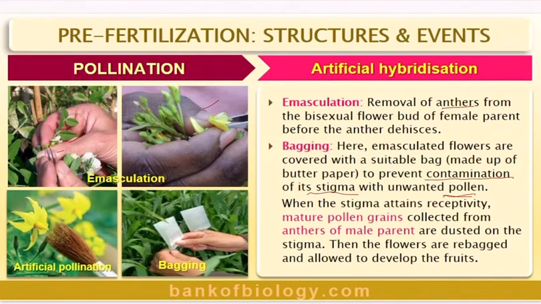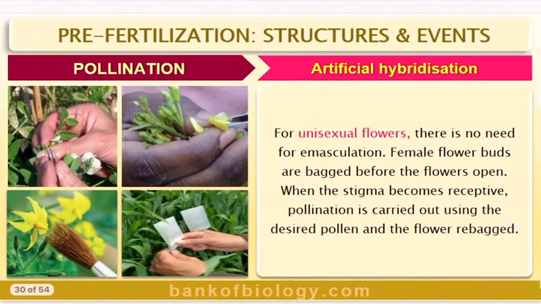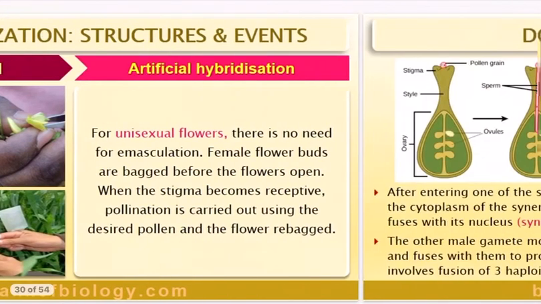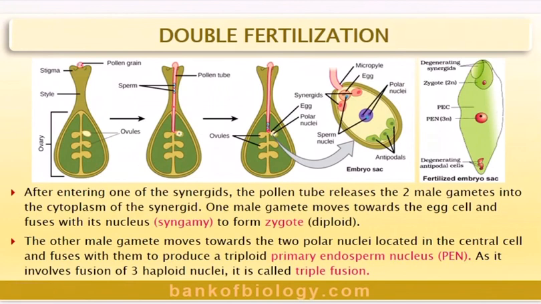When the stigma attains receptivity, matured pollen grains collected from the anthers of the male parent are dusted on the stigma. Look at that here. Then the flowers are rebagged, as it is done here, and allowed to develop fruits. So this is how we do artificial hybridization. For unisexual flowers, there is no need for emasculation. Female flower buds are bagged before the flowers open. When the stigma becomes receptive, pollination is carried out using the desired pollen and the flower is rebagged. In unisexual flowers, we cover this, so there is no problem.